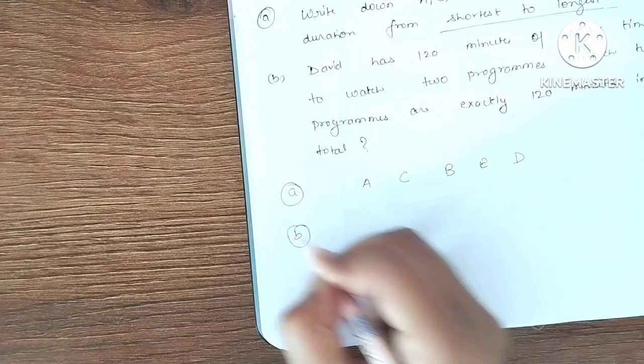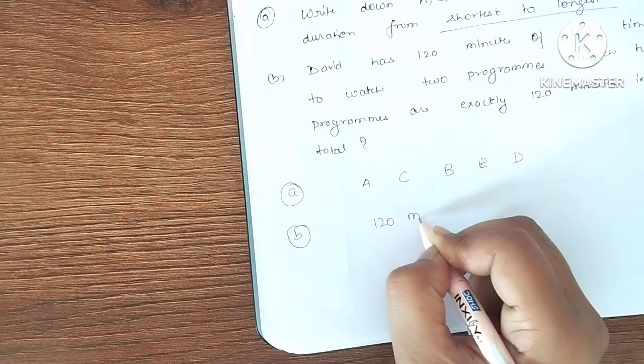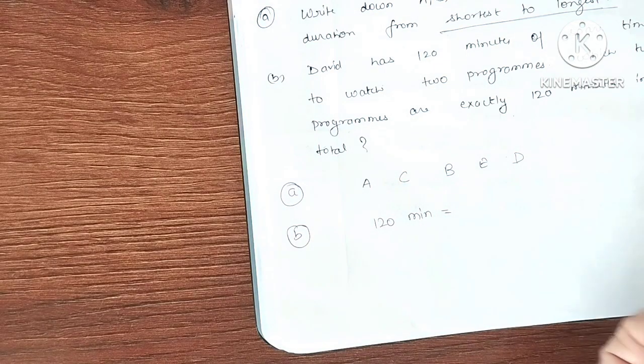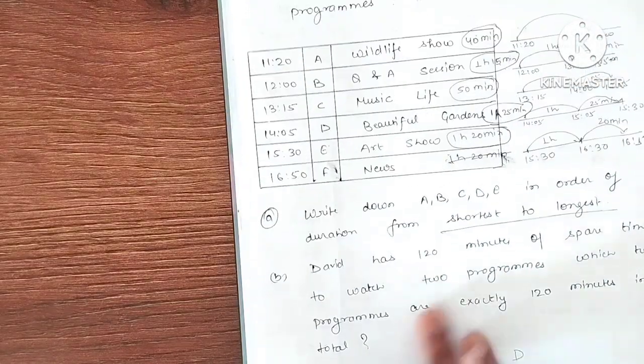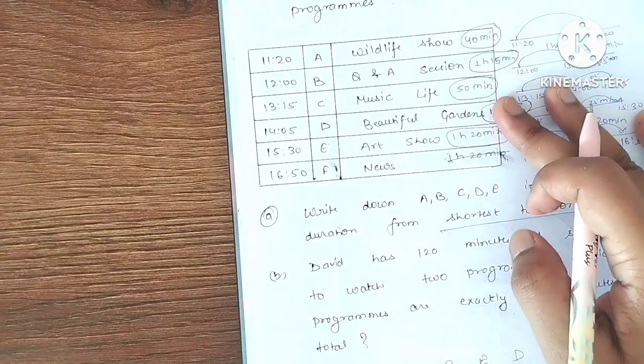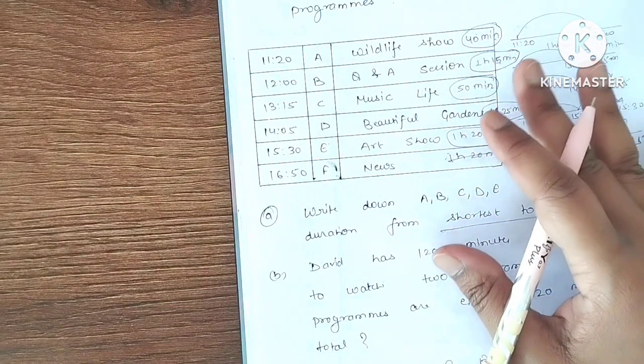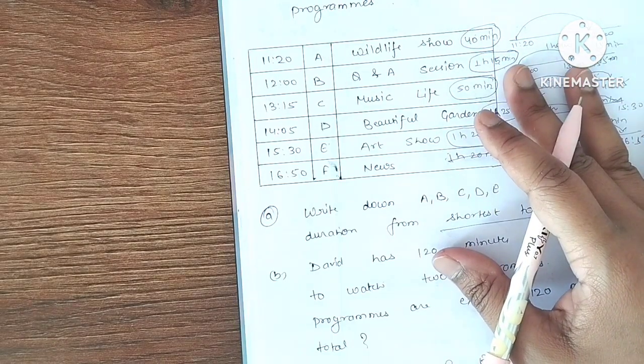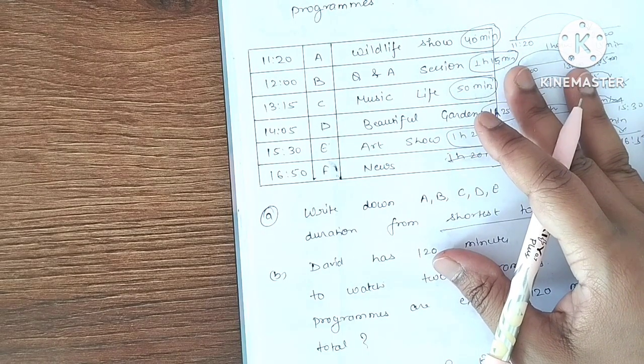So see, 120 minutes means what is the duration of that shows in hours? Because the answers which we found are in the combination of minutes and hours. So we need to convert this 120 minutes in hours.